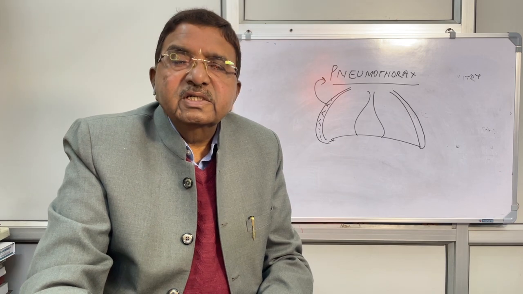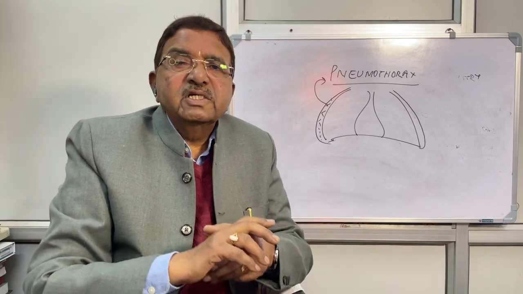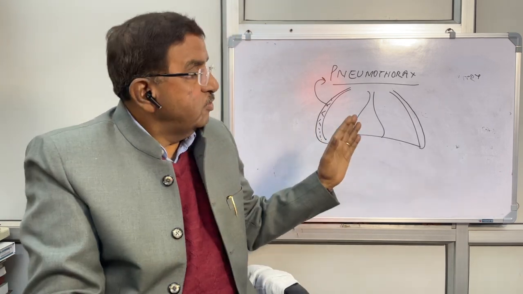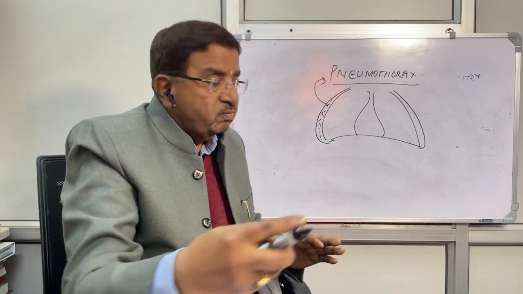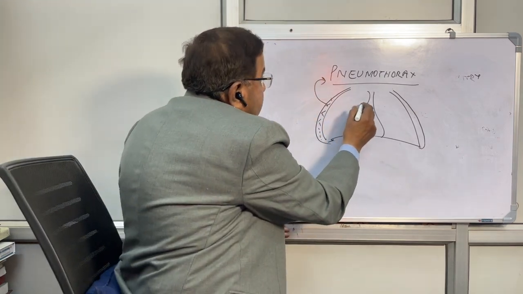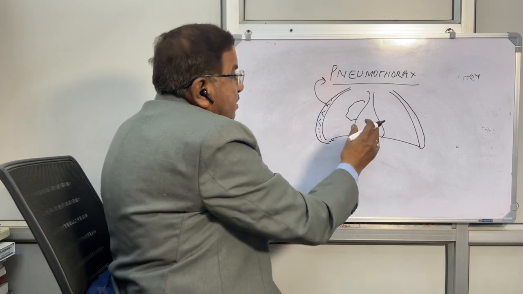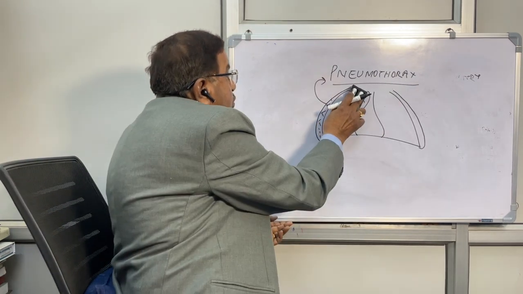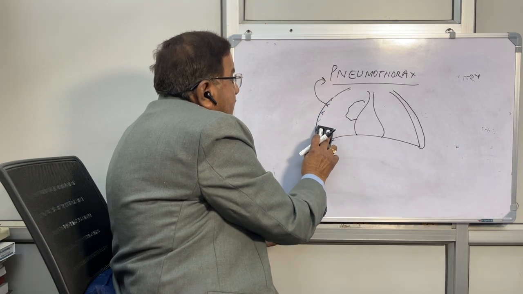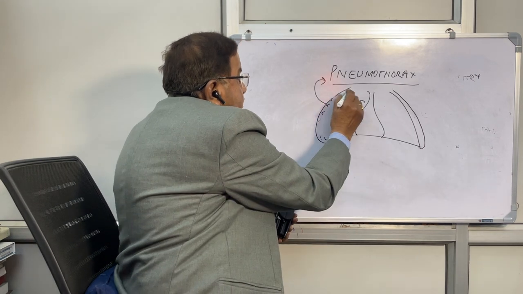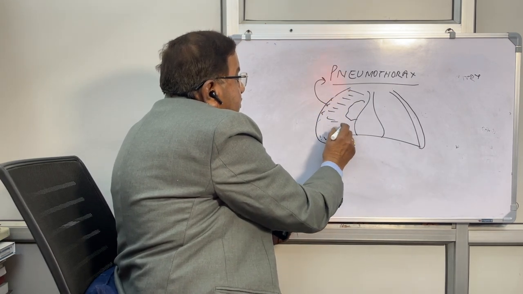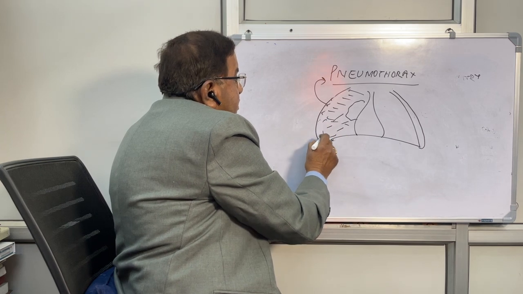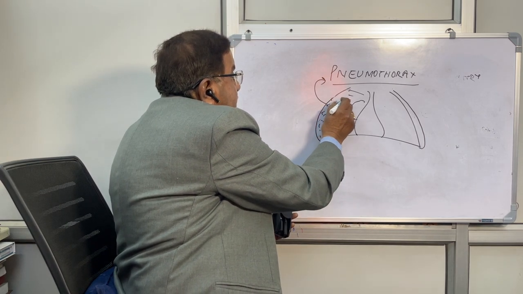The prime important investigation is X-ray chest, that will show the collapse of the lung towards the central side and filling up of the whole pleural cavity by radiolucent presentation.